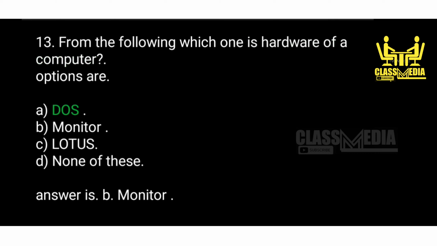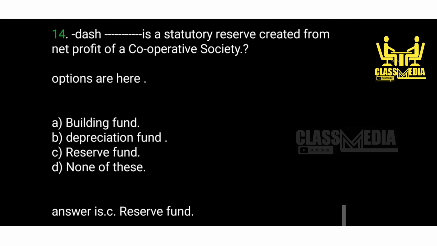Options are A. DOS. B. Monitor. C. Lotus. D. None of these. Answer is B. Monitor. 14. Dash is a statutory reserve created from net profit of a cooperative society. Options are here. A. Building fund. B. Depreciation fund. C. Reserve fund. D. None of these. Answer is C.